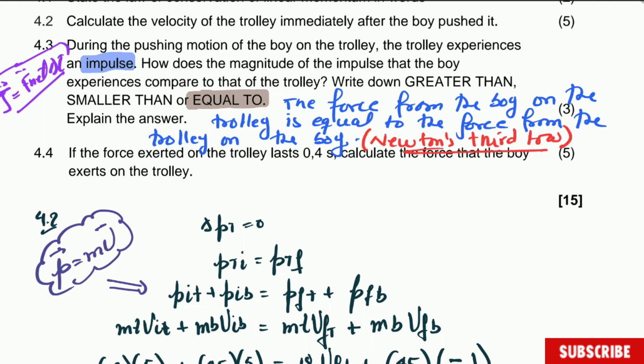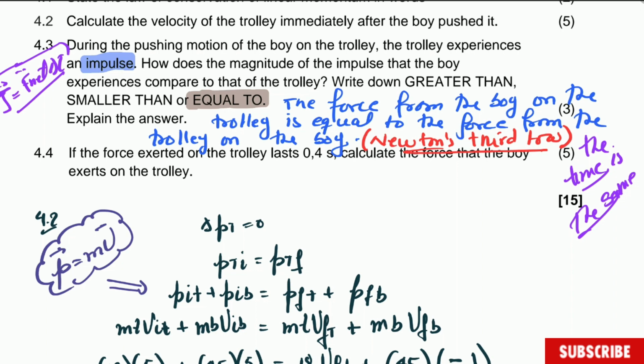Alright, that is the first important thing you have to say. And the second is that the time is also the same. The time is the same. And that is the answer for question 4.3.